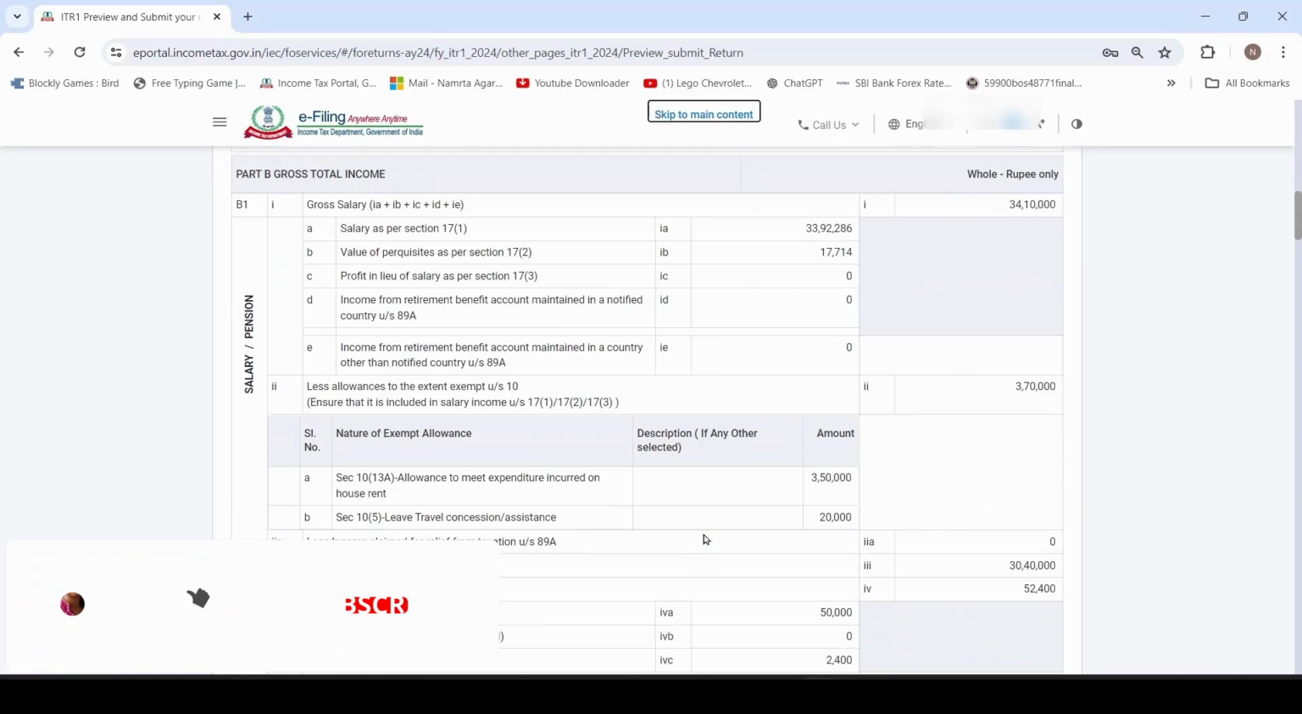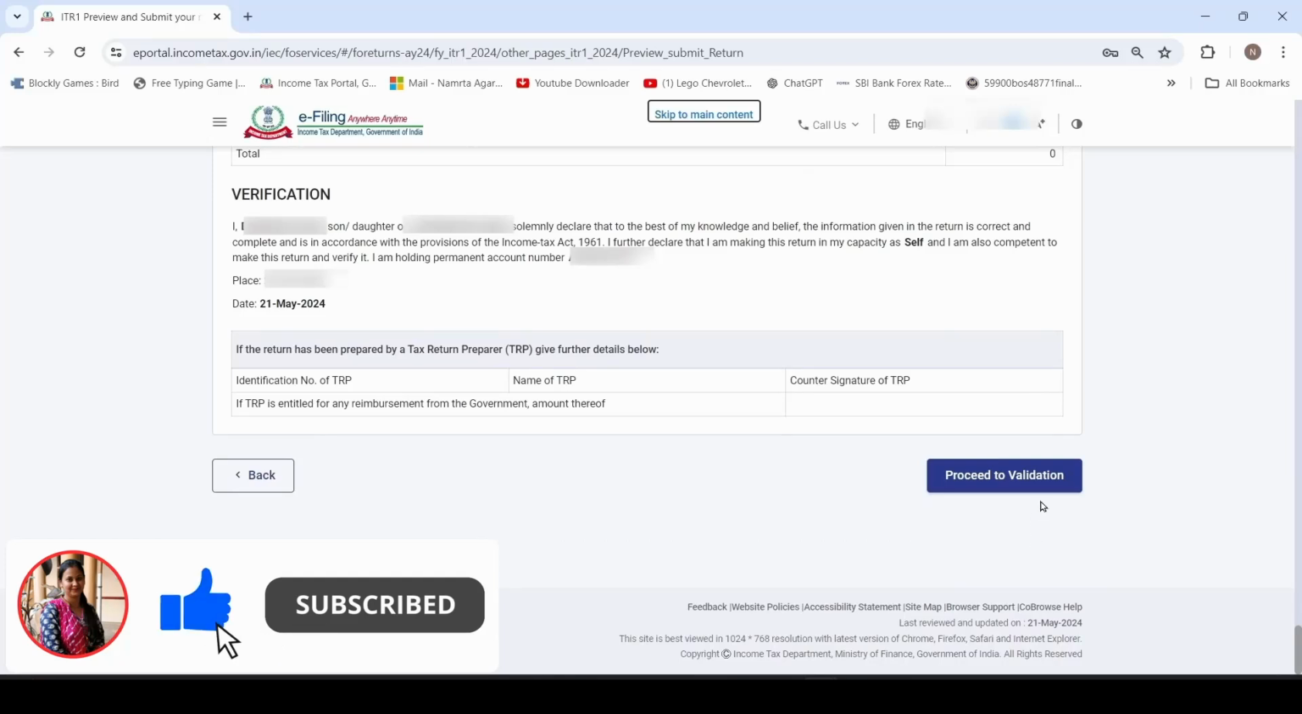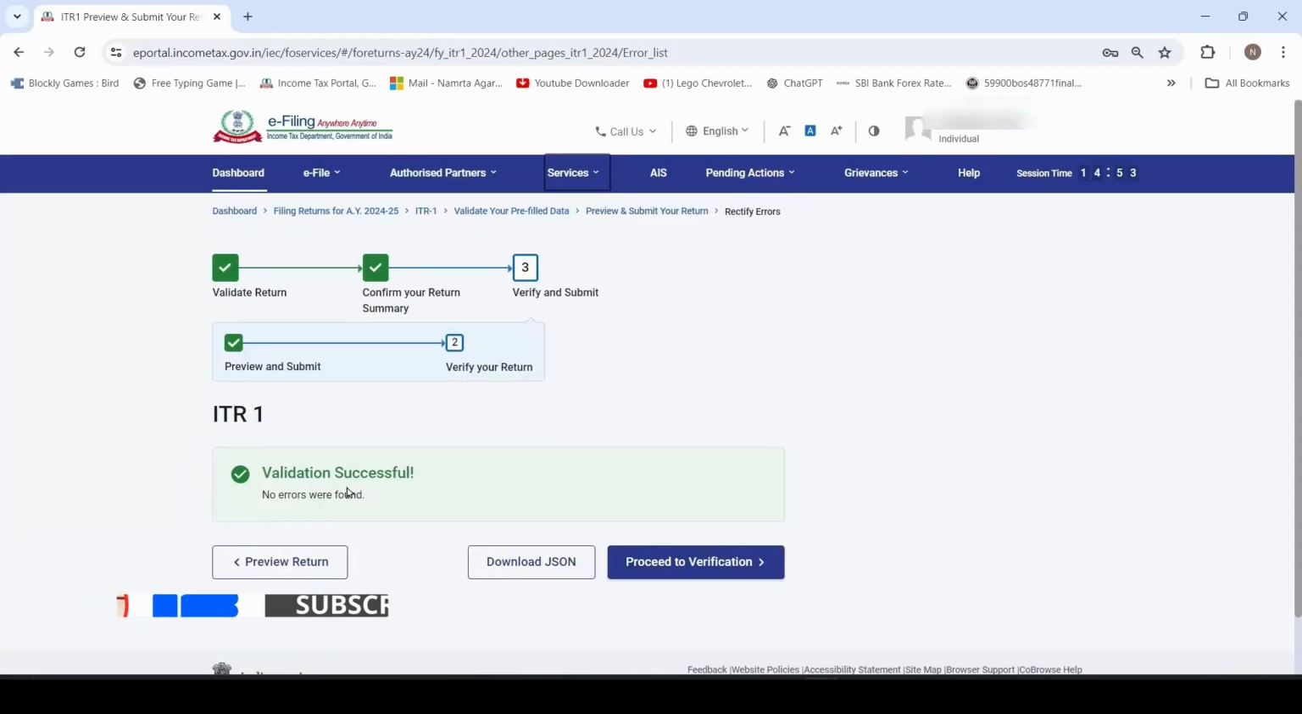Here you can preview your return. Then click on proceed to validate. After validation successful, you can click to proceed to verification and verify your return and then submit. So in this way you can file your ITR 1, and if you have any query you can mention in comment section.